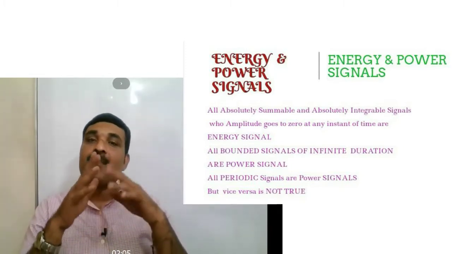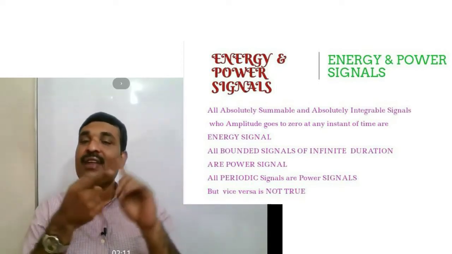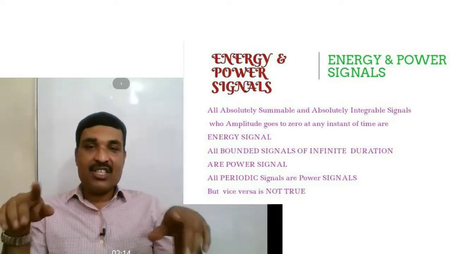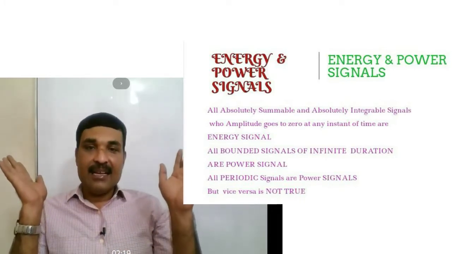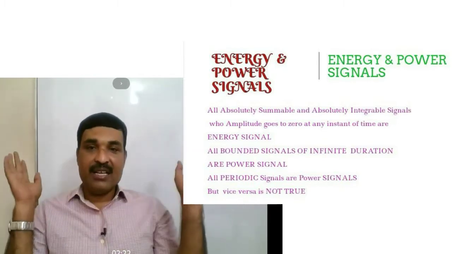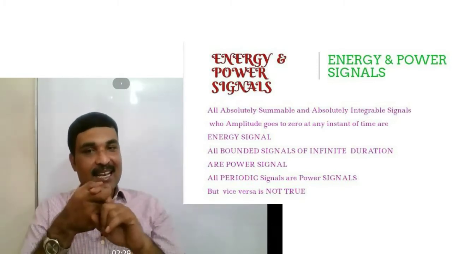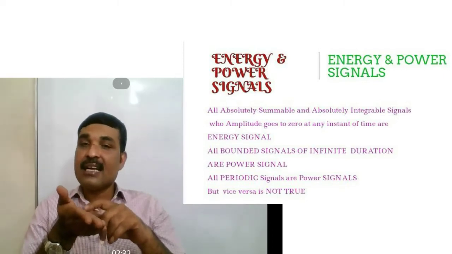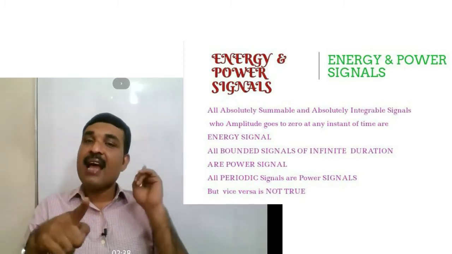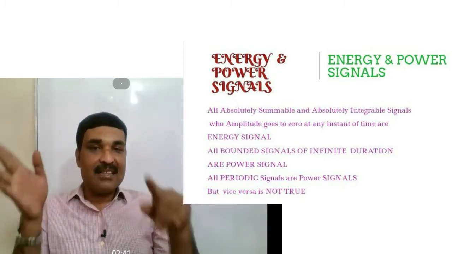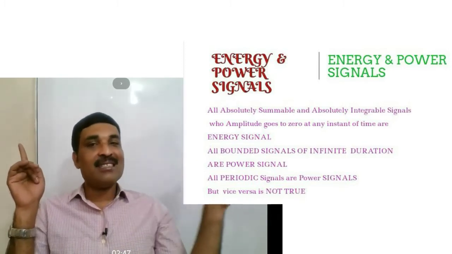For a power signal, power is finite and energy is always infinite. In the case of an energy signal, energy is finite and power is equal to 0. If any signal does not satisfy this condition, then it is called neither a power nor an energy signal. Suppose energy of a signal is infinity and power is infinity, then that signal is neither energy nor power signal, that is, NENP.